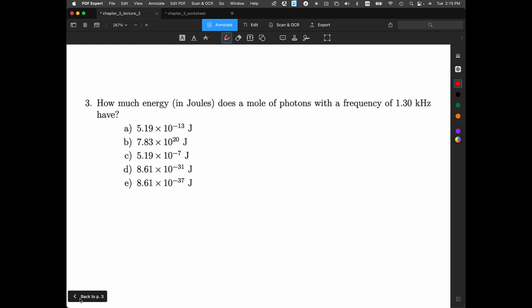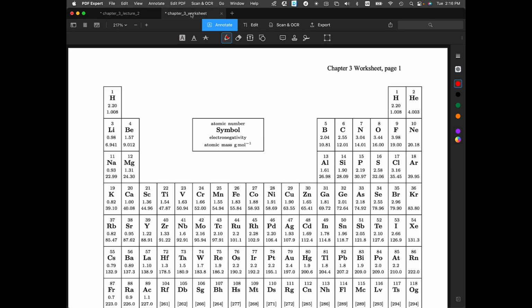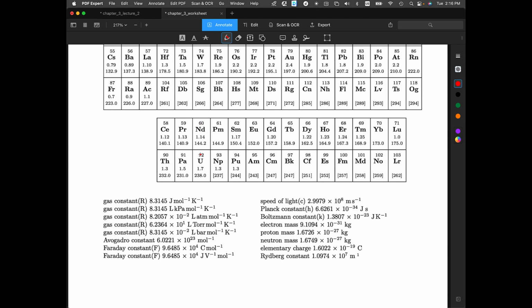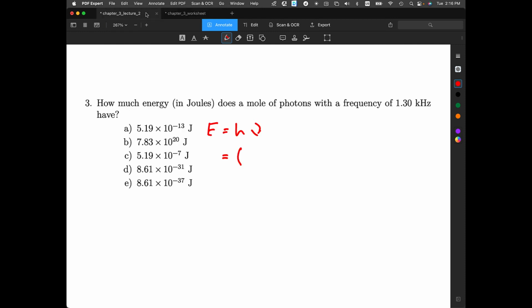So this problem asks you, how much energy does a mole of photons with a frequency of 1.30 kilohertz have? And so we've seen that the energy for a single photon is equal to Planck's constant times frequency. Now if we look at the worksheet, on that first page you have a periodic table. You also got constants. You're always given this first page on all your exams. And so here's your Planck's constant, 6.626 times 10 to the minus 34th joule seconds.